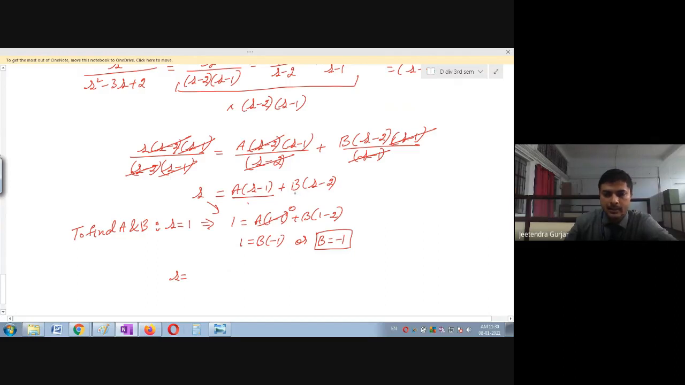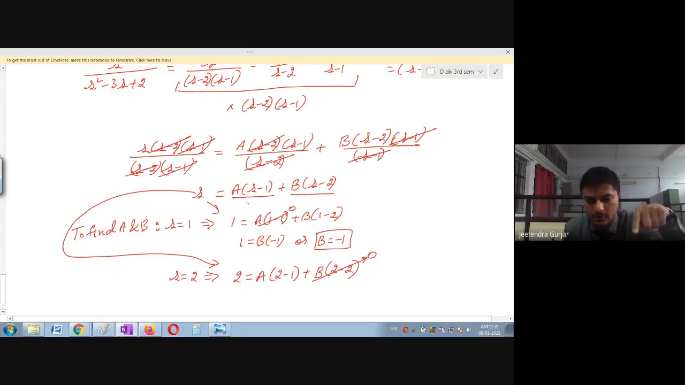So now you can see I want to make b equal to 0, so that I can find a. One variable must be 0, no? So I will substitute s is 2 here. That implies 2 is equal to a into (2 minus 1) plus b into (2 minus 2). So one can see b is 0.